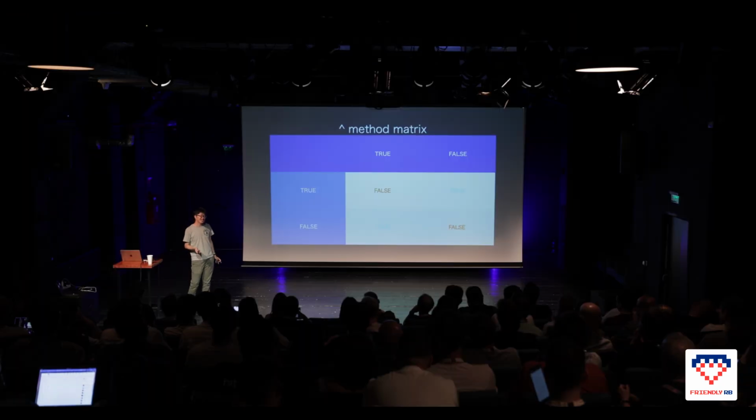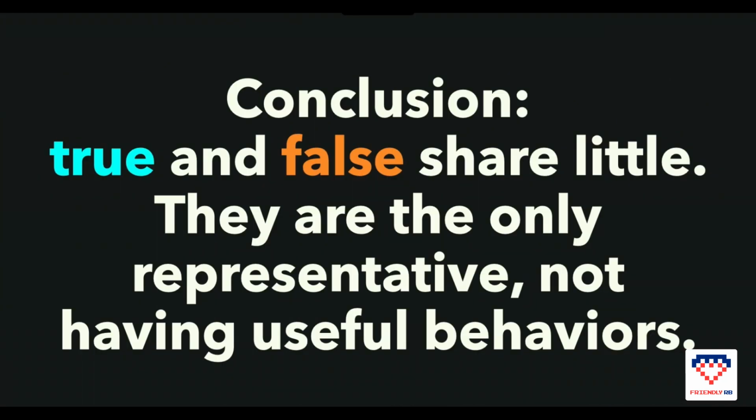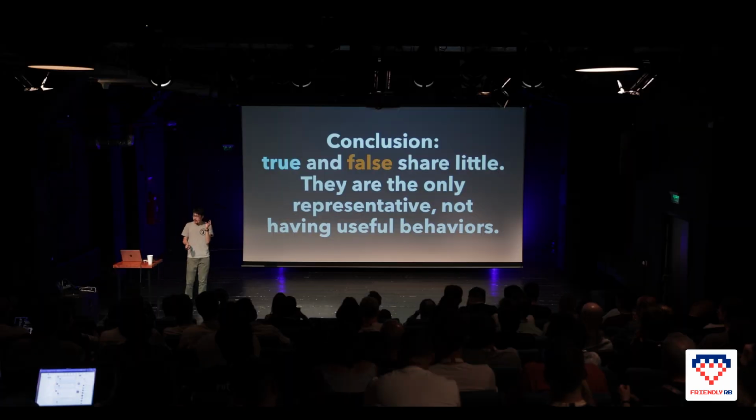And this is interesting, the caret method. True and true is false. True and false is true. False and true is true, and false and false is false. So it's completely the opposite. Here's some conclusion: true and false objects share little. They are the only representatives, so it's not quite useful.